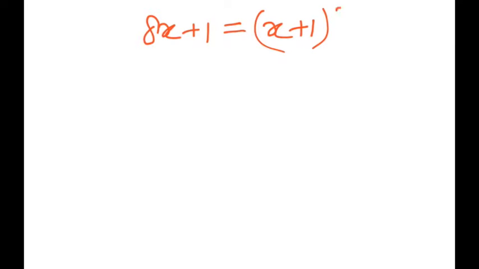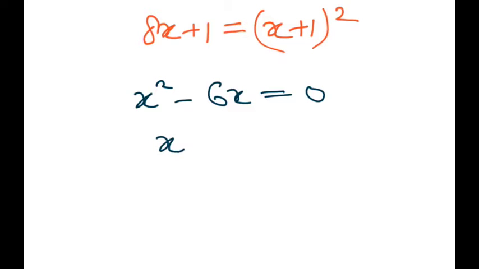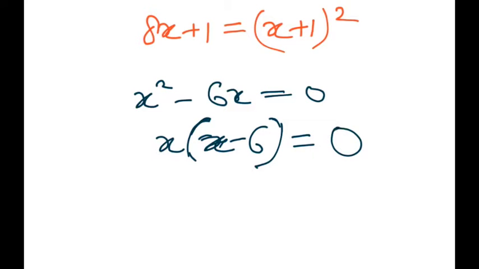Okay, so it says that now his age is equal to the square of his son's age, which means 8x plus 1 is equal to x plus 1 whole square. So this is the quadratic equation. Once we solve this, we'll get x square minus 6x equals 0, which would give us x into x minus 6 equals 0.